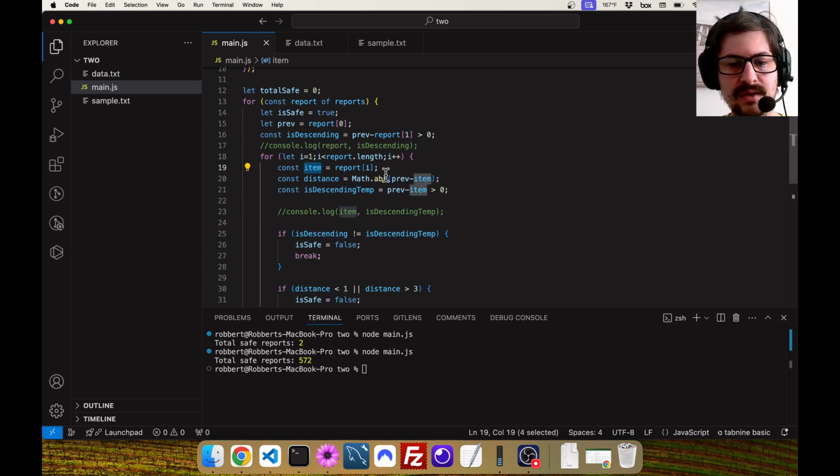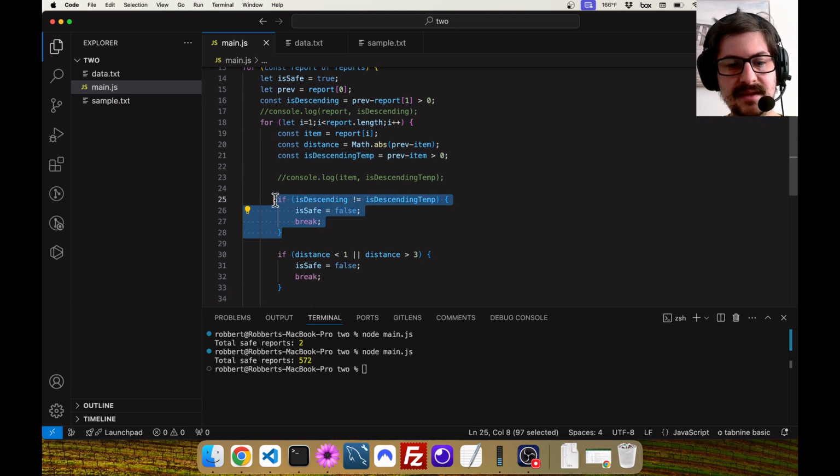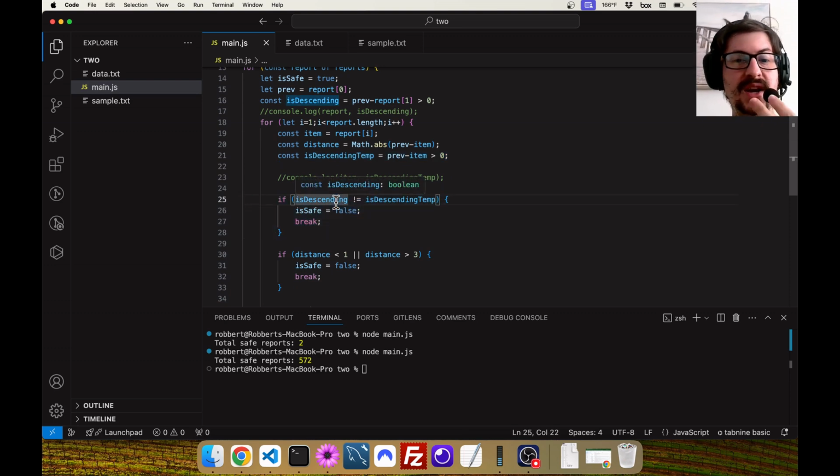We grab our item, we look at the distance, and then we look at, again, is it descending? So if it's descending, if the descent of our current pair that we're looking at does not match the first one, and we only need to check the first one. The reason is if we ever find any irregularities, we fail immediately. We're not really saying, oh, did we find 2 that are going wrong or that has to go up and down. If we need to find a specific pattern, we need much more complicated logic in here to be able to do that. But right now, we're just saying, does it match at all? Because it always has to match.